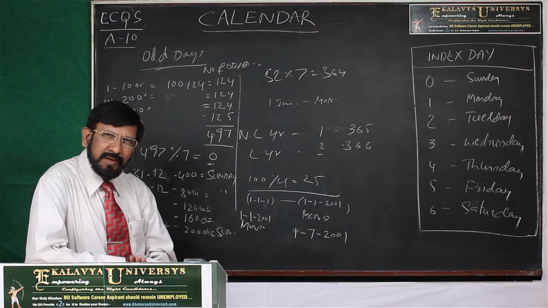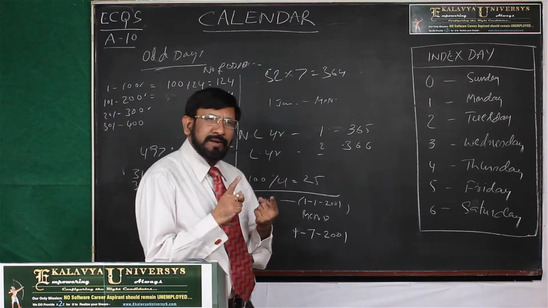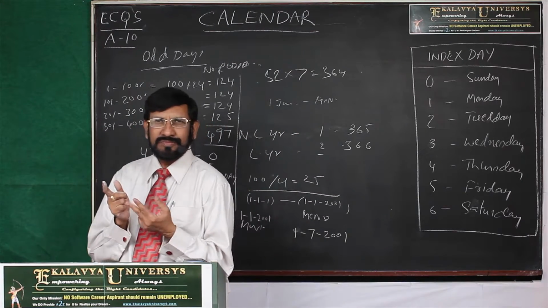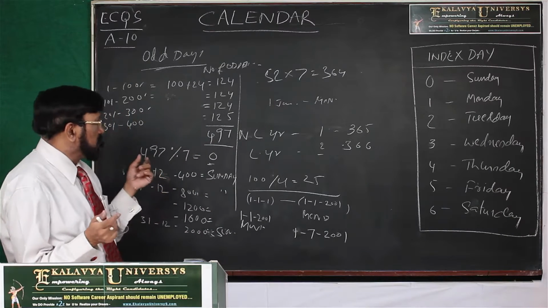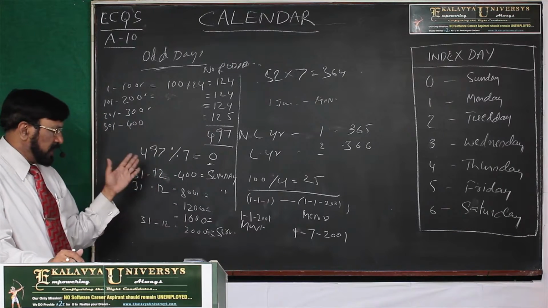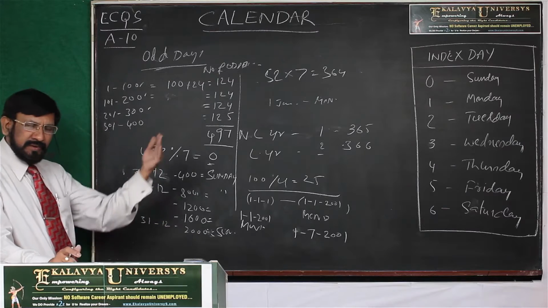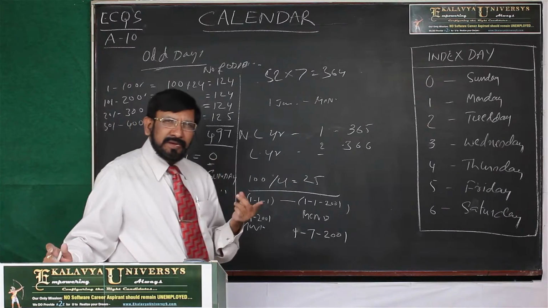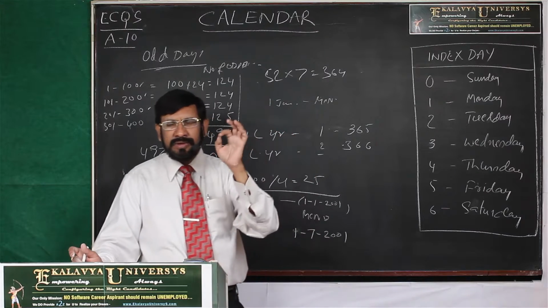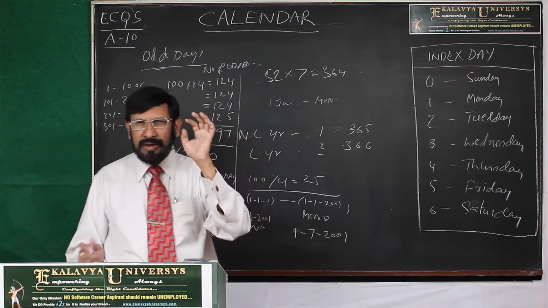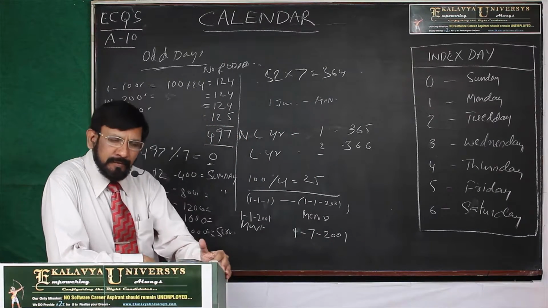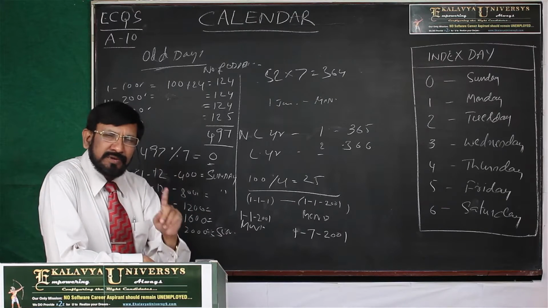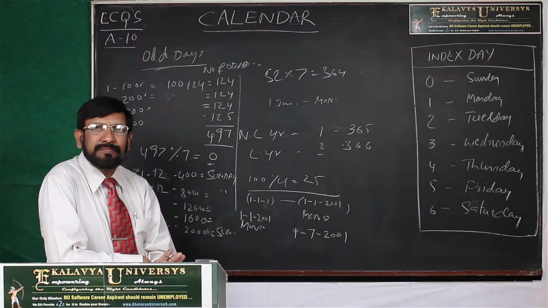Odd days for a non-leap year is 1. For a leap year, odd days are 2. One more thumb rule will help you a lot and lightens your calculation: the last day of every century leap year falls on Sunday.